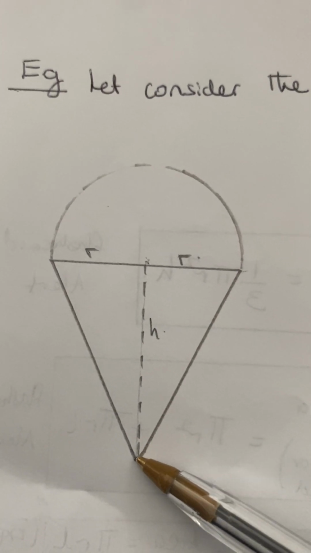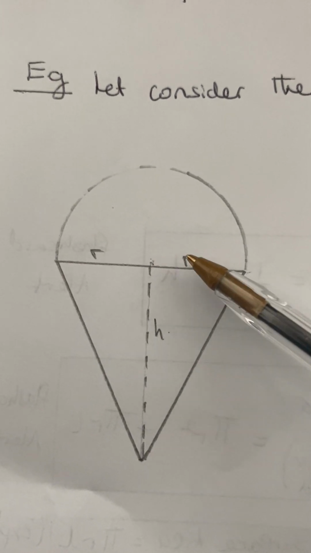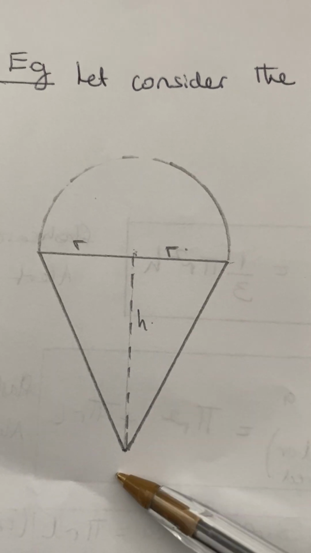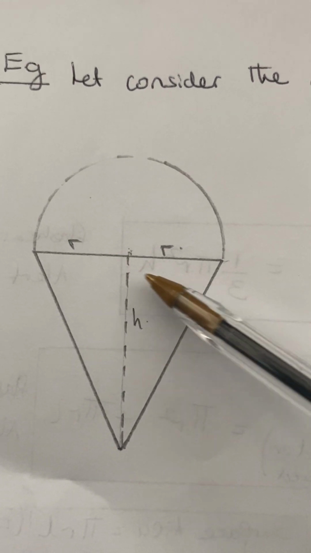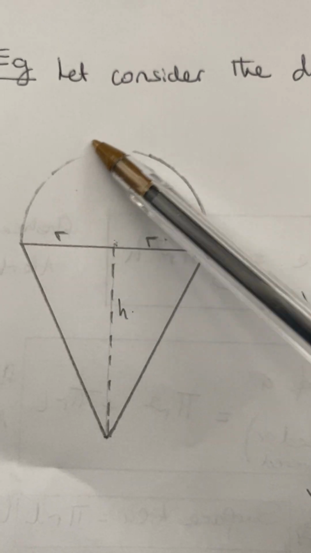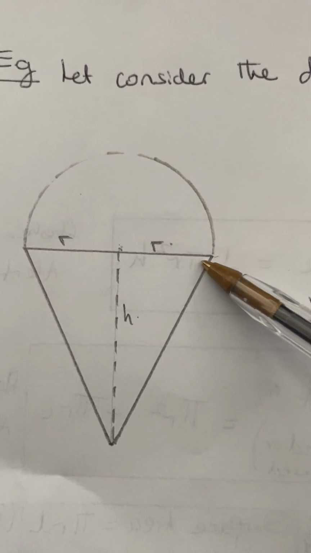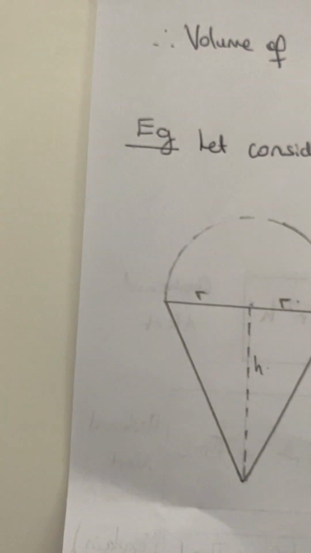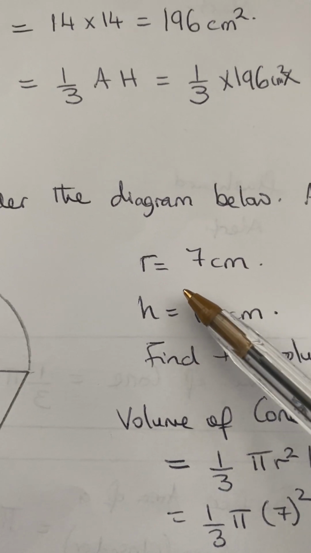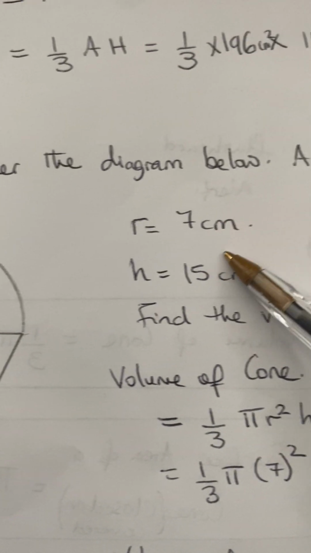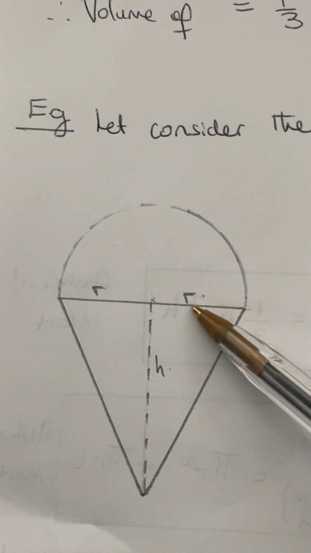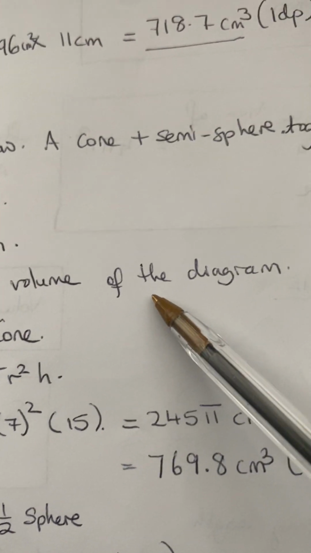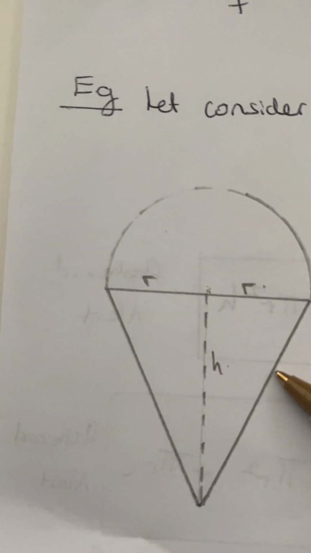Now from the top of the cone to the center is our height. That will be our slanted height. The radius is on both sides, which will also affect the sphere, because they have equal radius. Now we've been given a radius of 7 centimeters there, a height of 15 centimeters. So find the volume of the diagram.